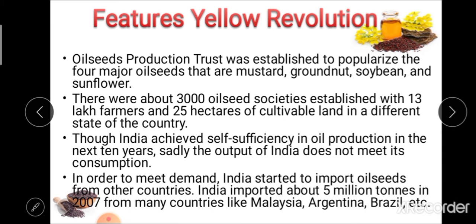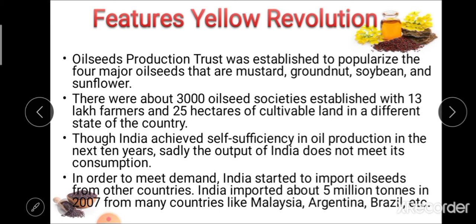There were about 3,000 oilseed societies established, with 3 lakh farmers attached to those societies, and about 25 hectares of cultivable land in different states of the country under oilseed cultivation.